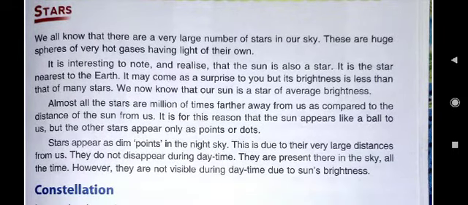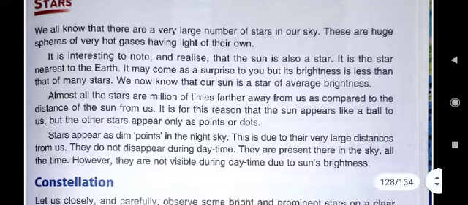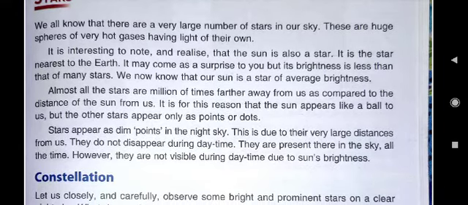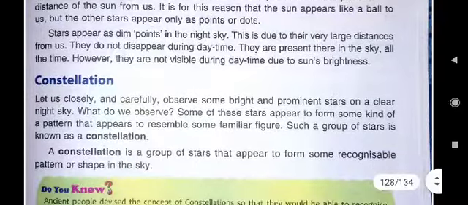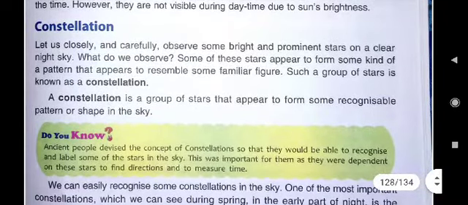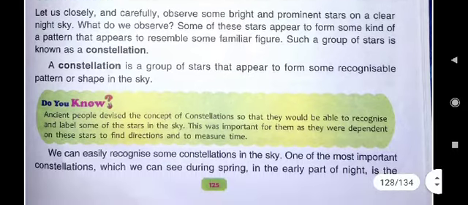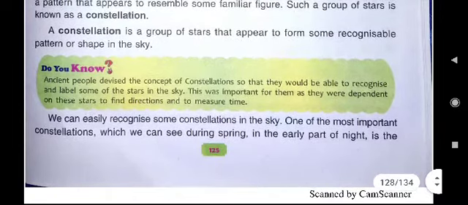Then we have also come to know about stars. We knew about different stars, and our nearest star is sun, and sun is a star of average brightness. We also read about constellation. What is constellation? A constellation is a group of stars that appear to form some recognizable pattern or shape in the sky.